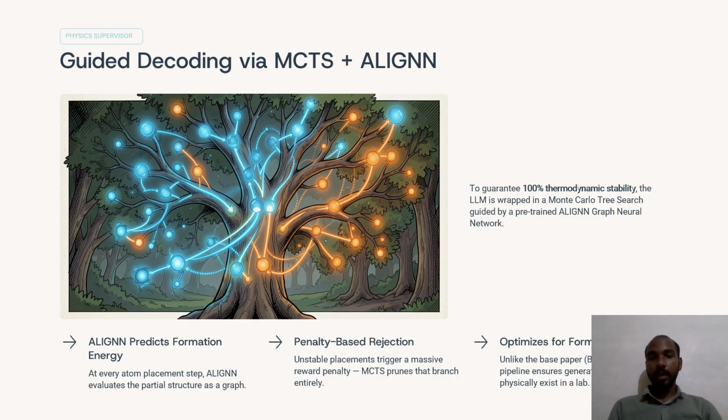During generation, it continuously evaluates the structure. If the structure appears unstable, MCTS reduces the score of that generation path and searches for better alternatives. This process helps guide the model toward physically realistic structures instead of invalid structures.